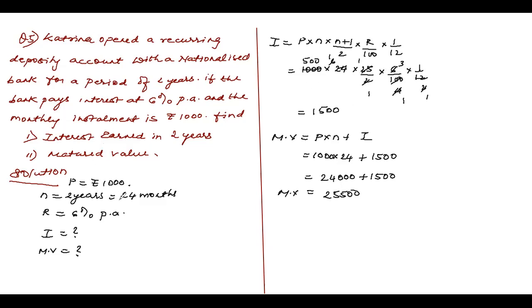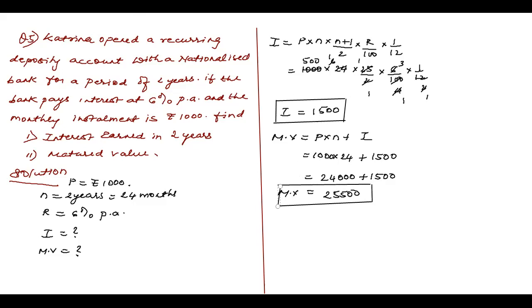What is maturity value, children? Maturity value is P into N plus I. So how much? 1000 into 24 plus 1500. 24,000 plus 1500. How much you get? 25,500. So what is the interest, children? Interest is 1,500. And maturity value is 25,500. Okay, you add and you get the maturity value. I hope people understand me here, children.